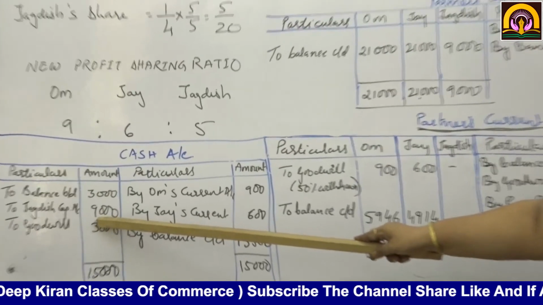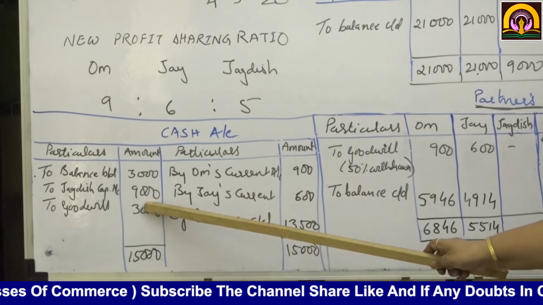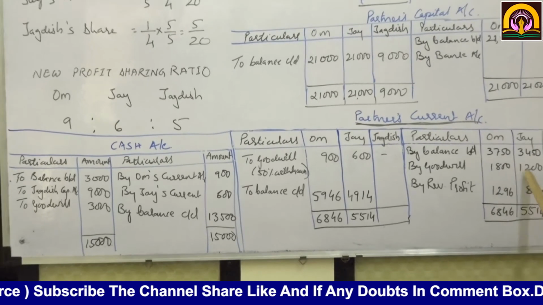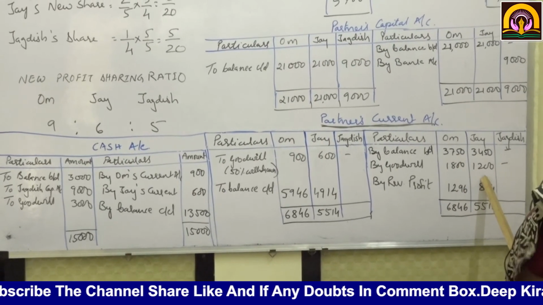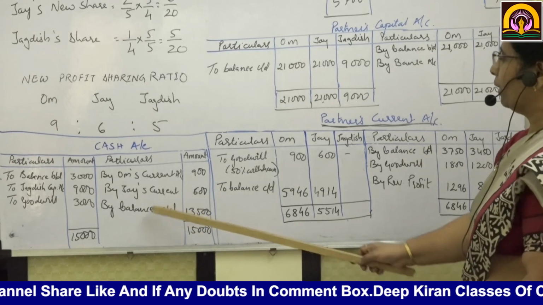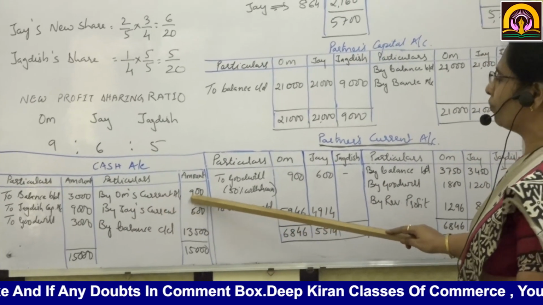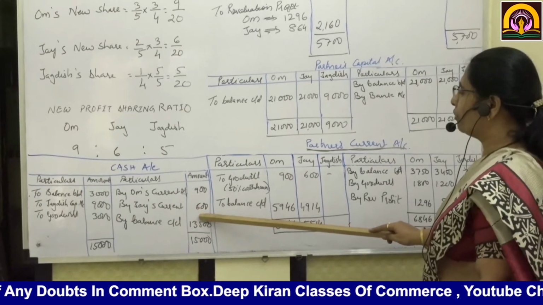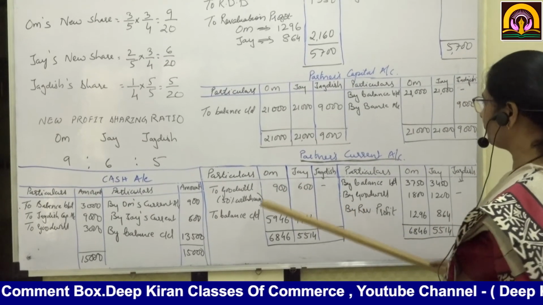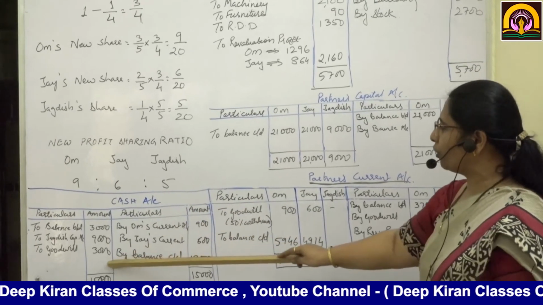Jagdish has brought 9,000 as capital here by bank, here by to capital 9,000. Goodwill 3,000. Now goodwill is distributed over here 3,000, 1,800 and 1,200. Then 50% of this is withdrawn. That Om has withdrawn 900 and Jay has withdrawn 600. Here we have written this. Okay. I hope this you have understood, because 50% of the goodwill is withdrawn.